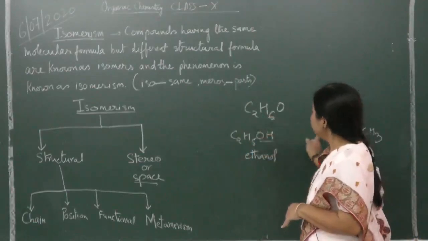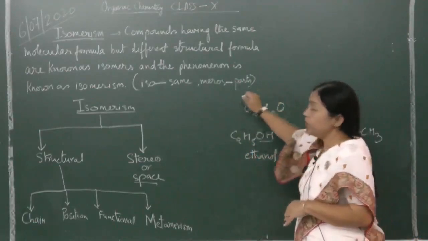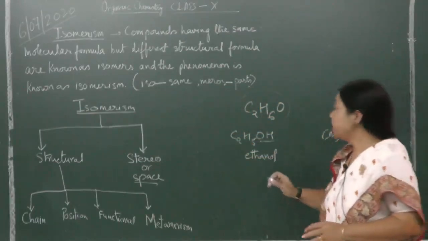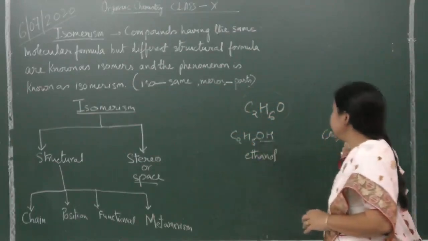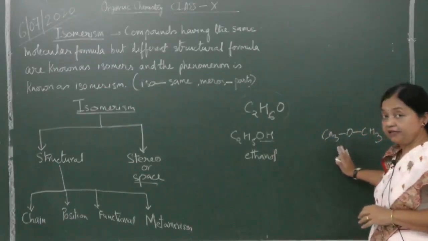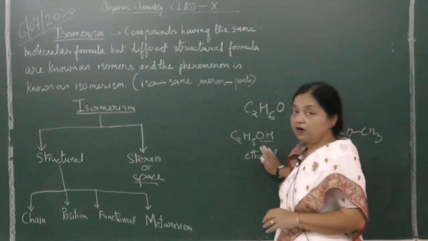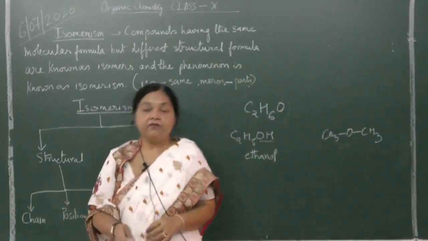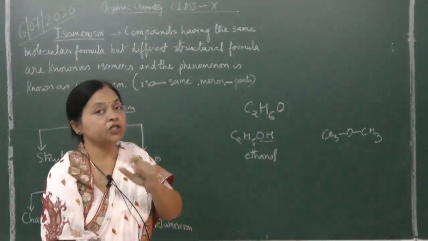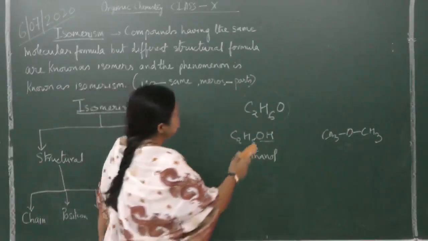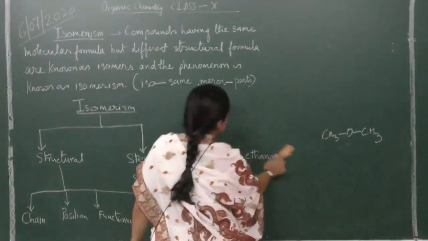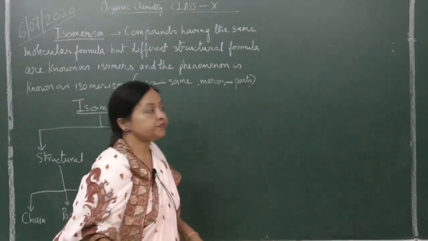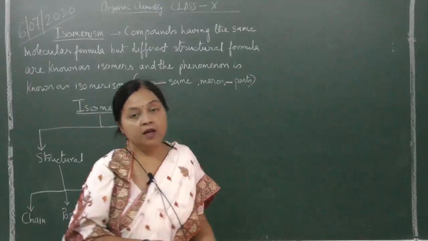C2H6O. So both of these compounds have the same molecular formula, but they are different classes of compounds. This is an alcohol, this is an ether. This is methoxymethane, an ether, and this is ethanol or ethyl alcohol. So this is functional isomerism, where the molecular formula is the same but the functional group is different. Both are totally different classes of compounds. And next is metamerism. Metamerism